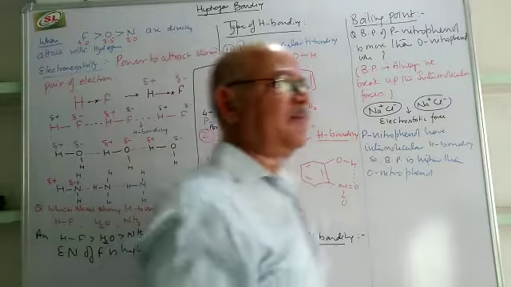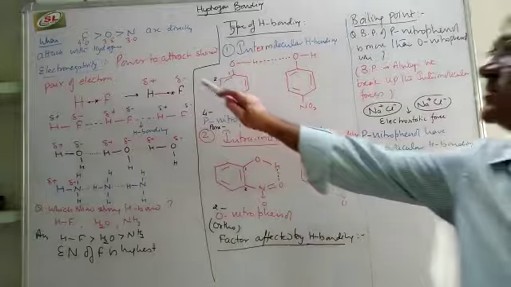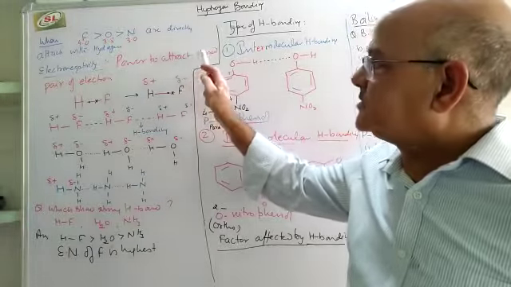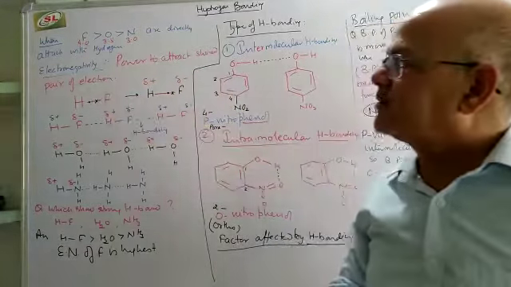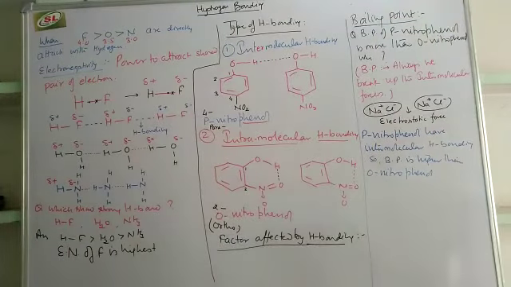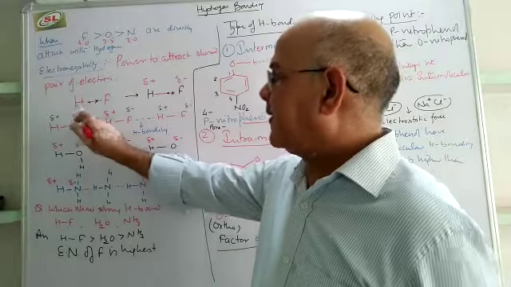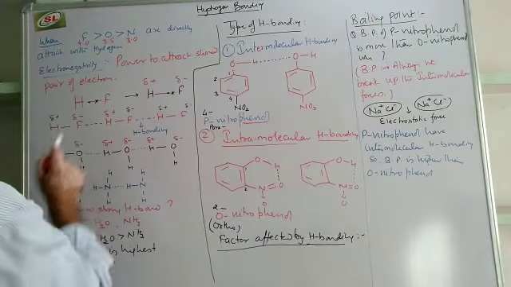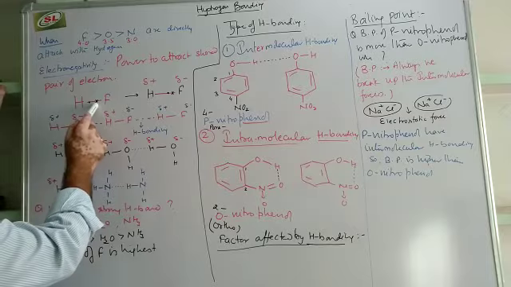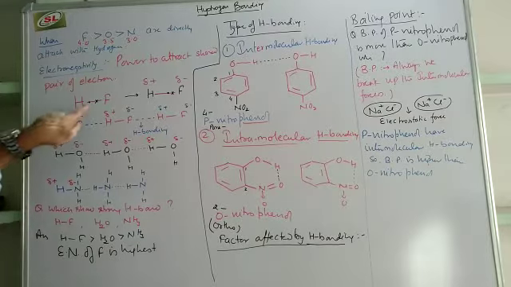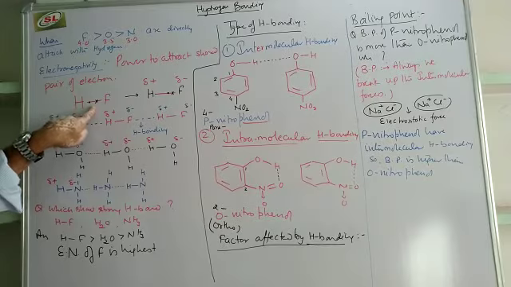How can we define electronegativity? The power to attract a shared pair of electrons is known as electronegativity. What will be the effect of electronegativity in a covalent bond? If you see the structure of HF, the HF bond is formed when one electron of hydrogen is shared with an electron of fluorine. As a result, a single covalent bond is formed.